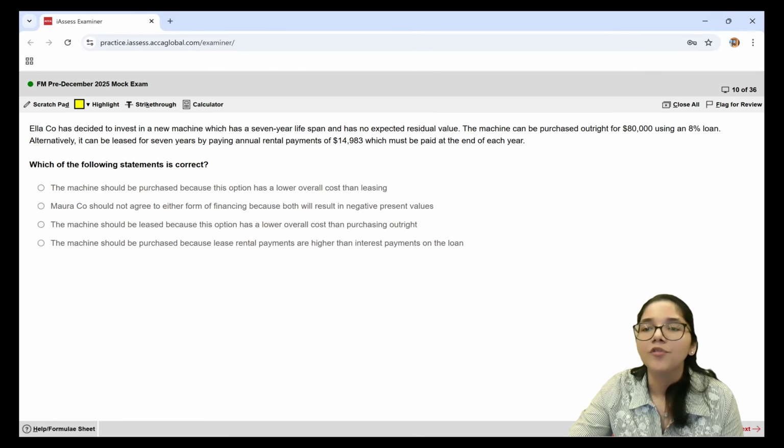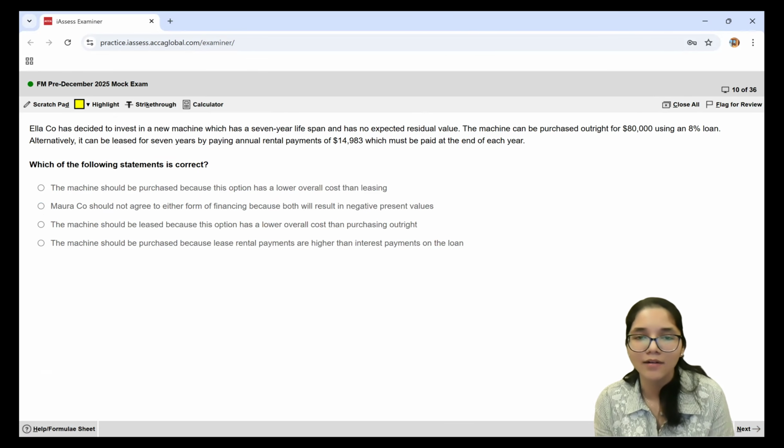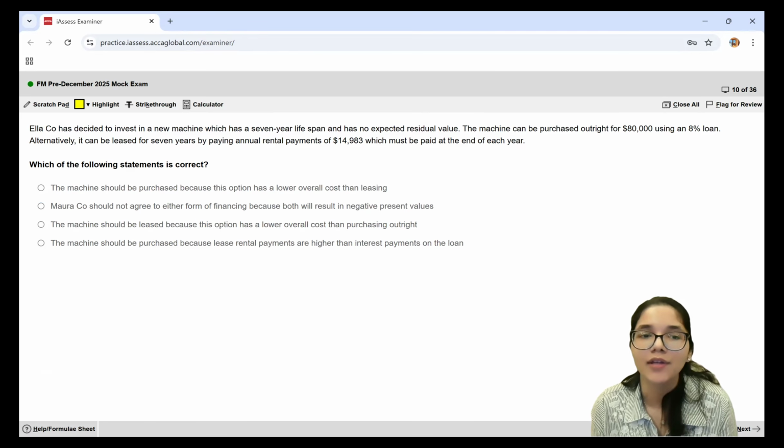Now, moving ahead to the 10th question. Ella Company has decided to invest in a new machine which has a 7-year lifespan and has no expected residual value. The machine can be purchased outright for $80,000 using an 8% loan. Alternatively, it can be leased for 7 years by paying annual rental payments of $14,983, which must be paid at the end of each year. That means for all of the years 1 till 7, I will be paying this amount of money.